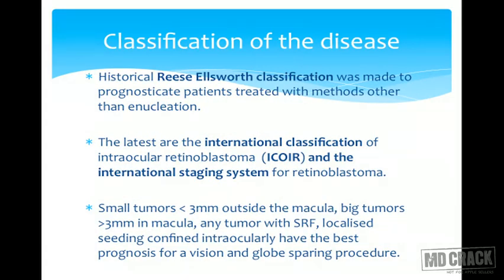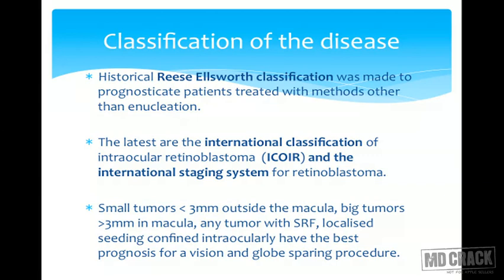Historically, the Reese-Ellsworth classification was coined to prognosticate patients treated with methods other than enucleation, predominantly external beam radiotherapy. However, the latest classification of intraocular retinoblastoma is the ICIR, the International Classification of Intraocular Retinoblastoma, and an international staging system.